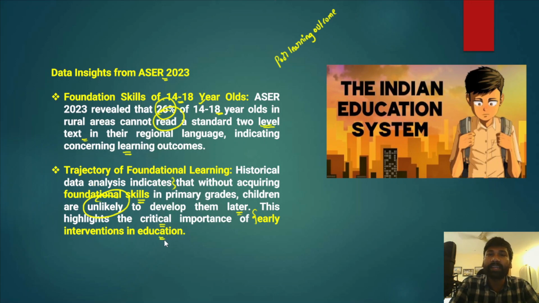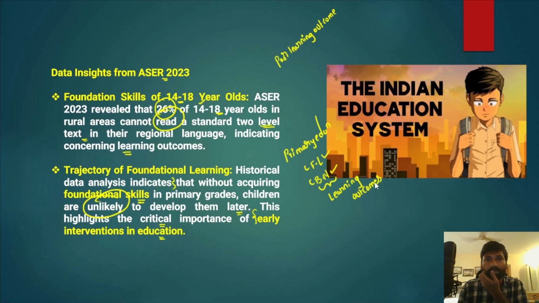We need to come up with early interventions to make sure that primary education emphasizes foundational literacy and basic numeracy, because when we emphasize foundational literacy and basic numeracy at the primary grade levels, that will significantly improve the learning outcomes of students, and that indicates that the existing education system is transforming the students and their futures.